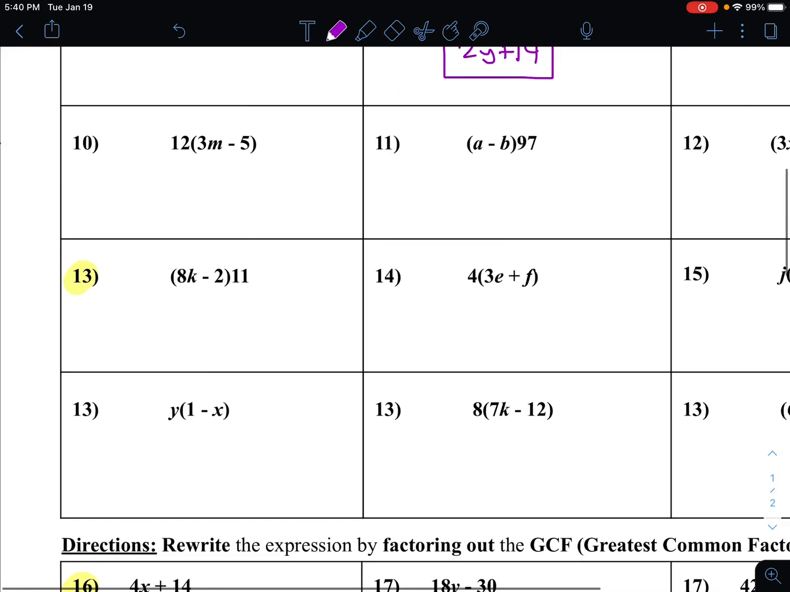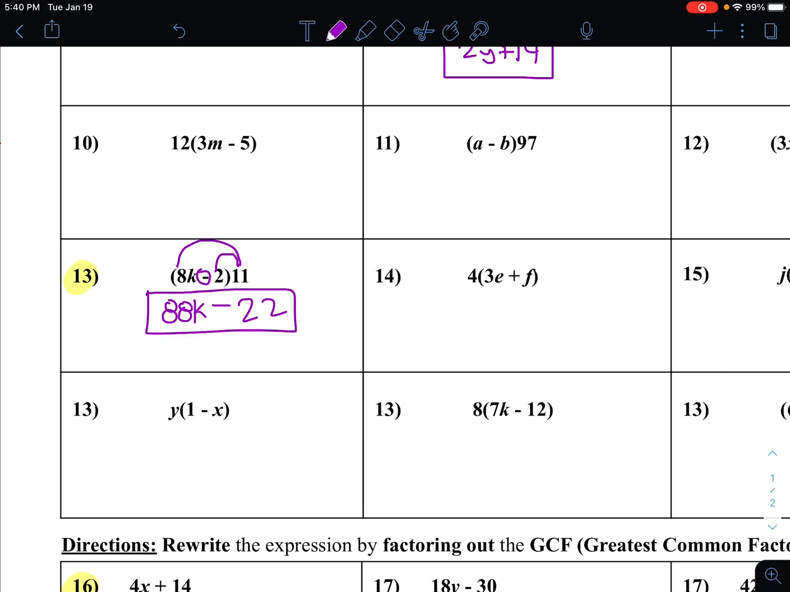Let's try another one. This one looks kind of weird. Number 13 looks weird because you're kind of doing it backwards, it seems like. But you're still going to go this way, actually. 11 times 8k. Well, that's just 88k. Minus, now I'm using minus because there's a minus right there. And there are other reasons too, but just keep it simple. And then 11 times 2, which is 22. So my answer is 88k minus 22. And that's our answer.